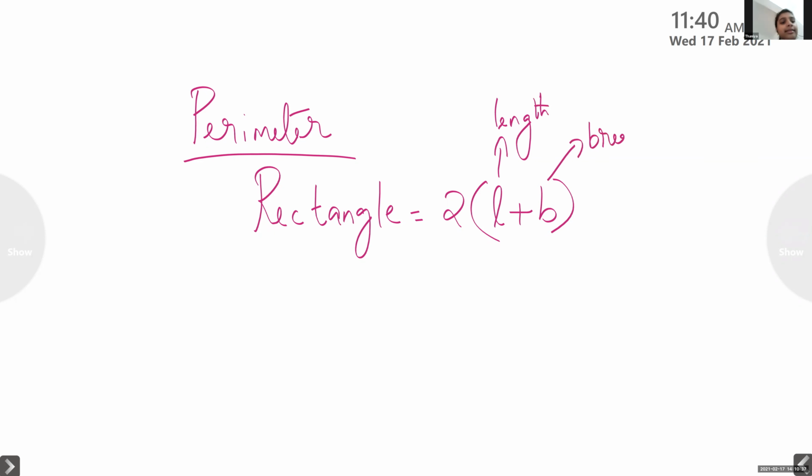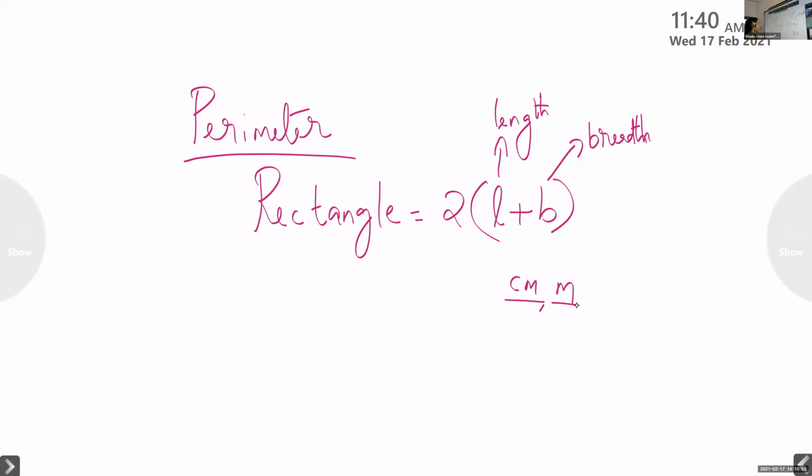See children, here we have only 2 dimensions, so this is a 2D figure. For perimeter we write the unit as centimeter or meter only. There is no square or cubic.